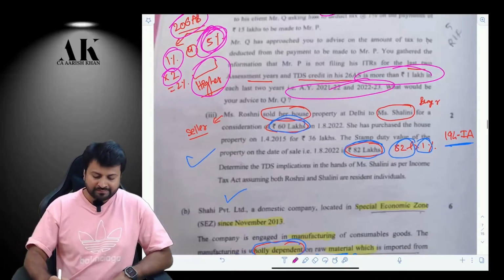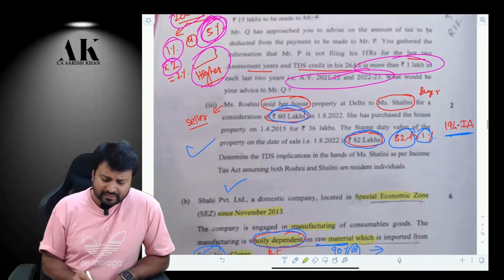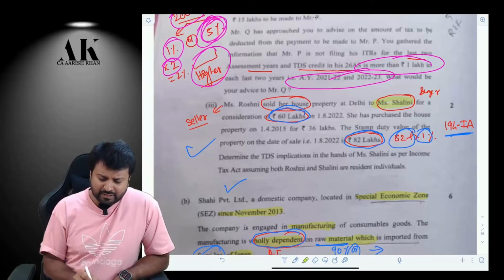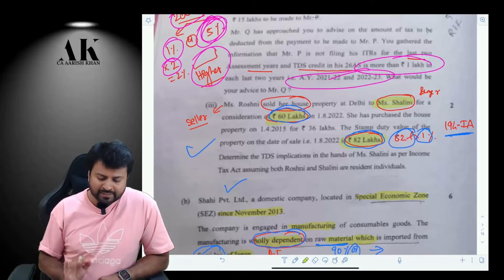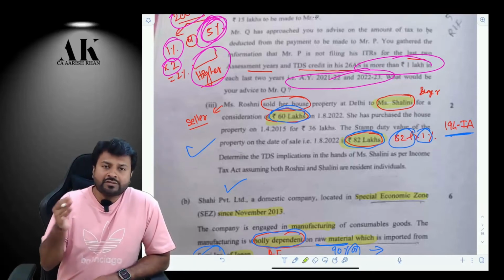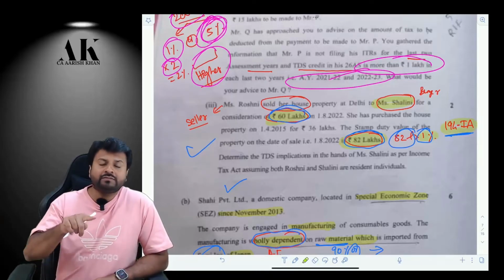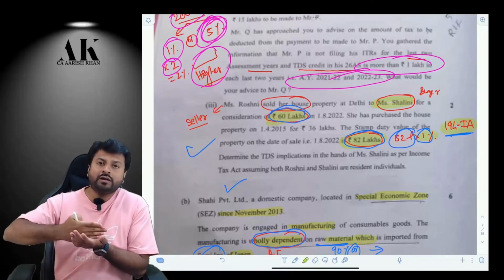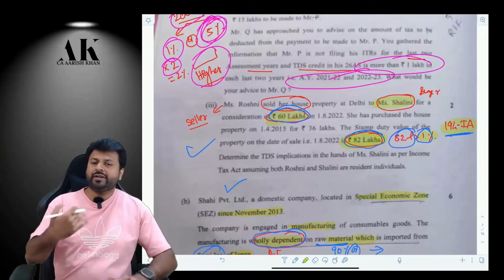Beautiful question it is. Now the third question is a very, very simple question, nothing great as such. Shalini is purchasing a house of 60 lakhs, but the stamp duty value is 82 lakhs. If you are purchasing a house of 50 lakhs or more, then you are supposed to deduct TDS under 194IA at the rate of 1% of the sale consideration or the stamp duty value, whichever is higher. So Shalini is liable to deduct TDS at the rate of 1% of 82 lakhs. So nothing great as such.